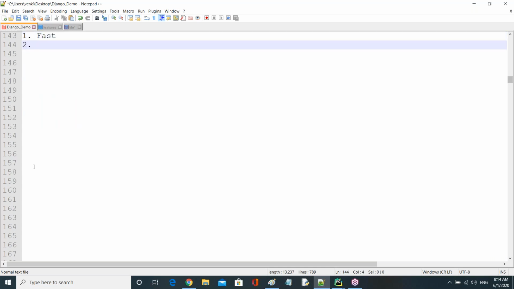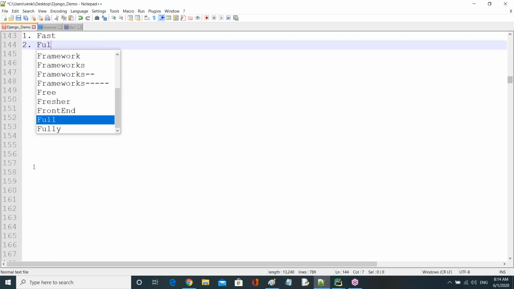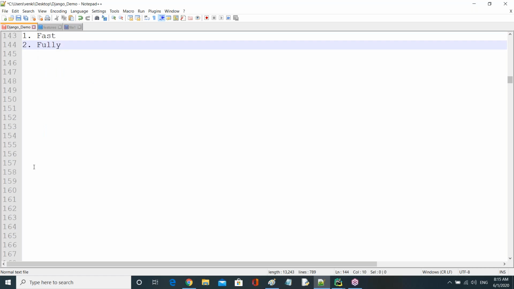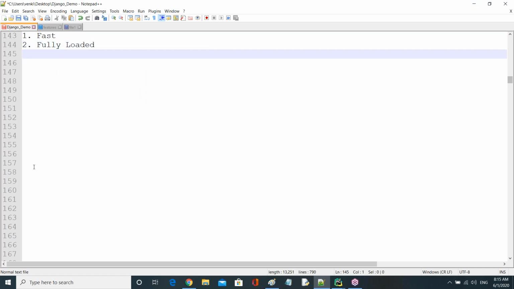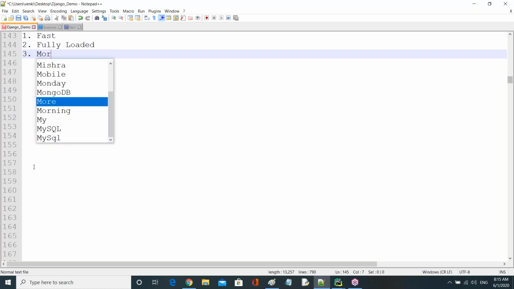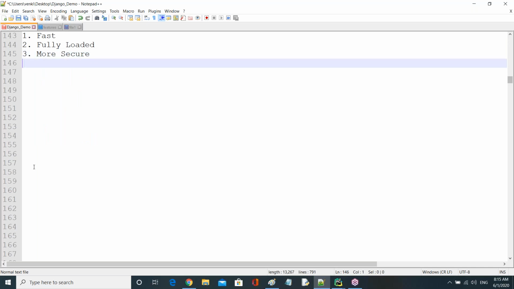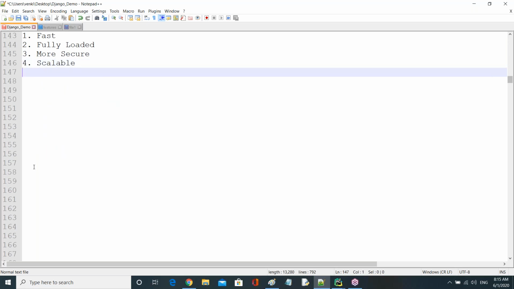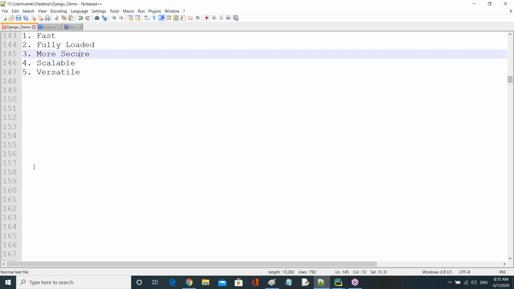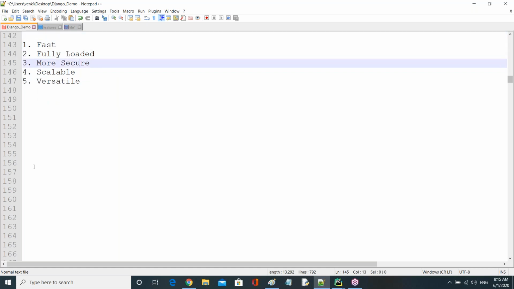Second one, fully loaded. Third one, it is more secure. Then fourth one, scalable. It is a scalable framework, and the fifth one is versatile.